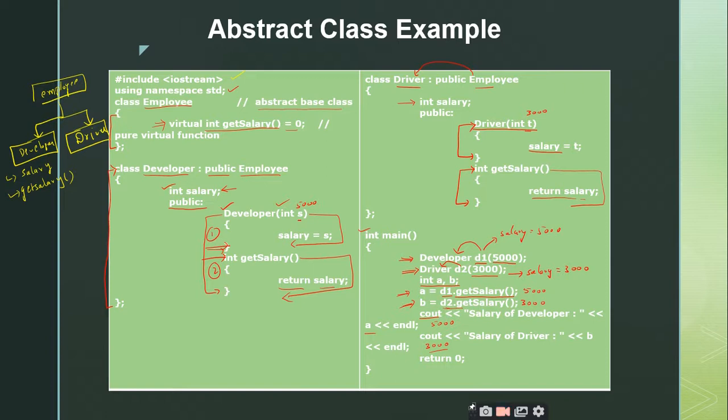Here you can observe one point, that we are not going to create objects for abstract classes, and the second point is, you are not giving any definitions to the pure virtual functions, and you are expected to define the pure virtual functions inside the derived classes with your own choice, right? So these are the two points. This program illustrates these two points. Is it clear up to this point?